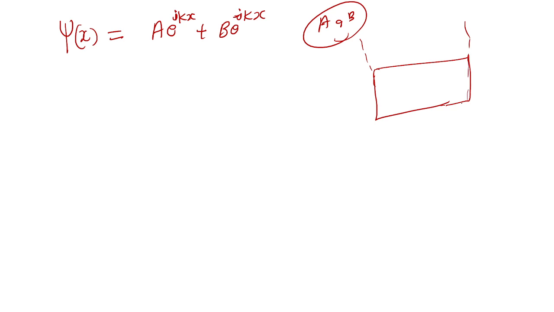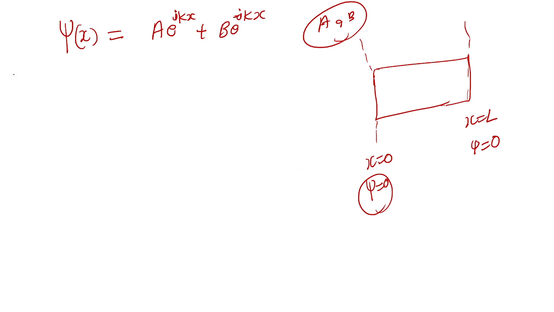At x equal to 0, psi will be equal to 0. And there is another condition, x equal to L, at which psi is also equal to 0. So we have to apply these conditions here, and these are the boundary conditions.